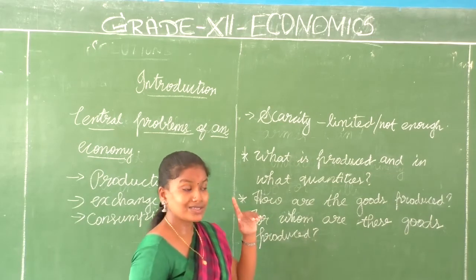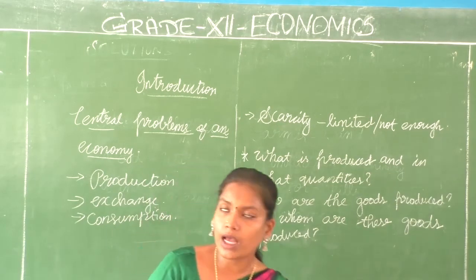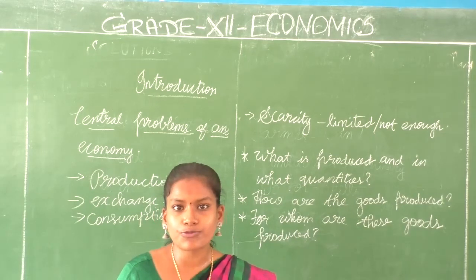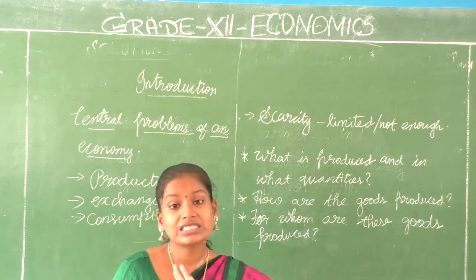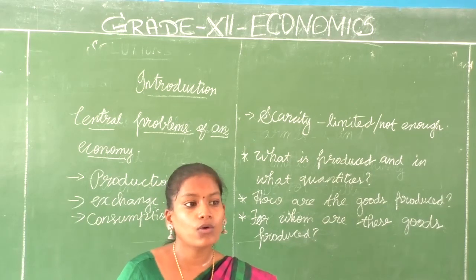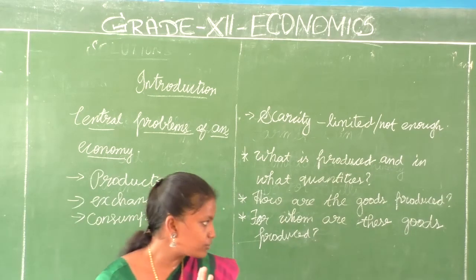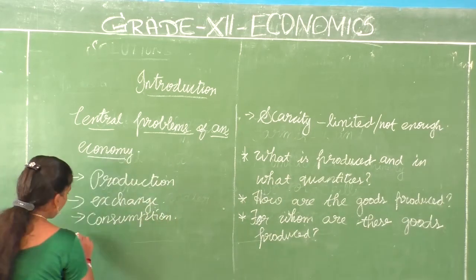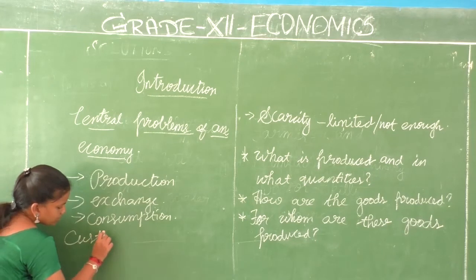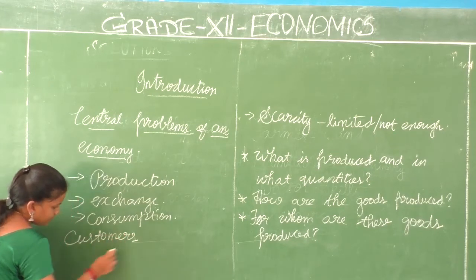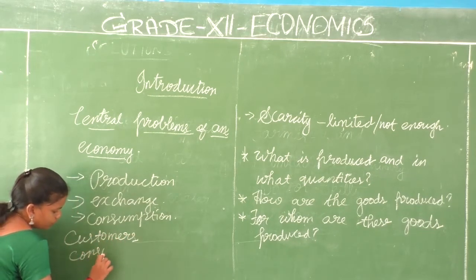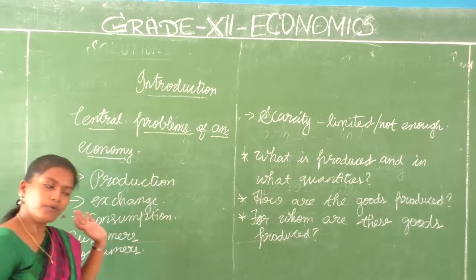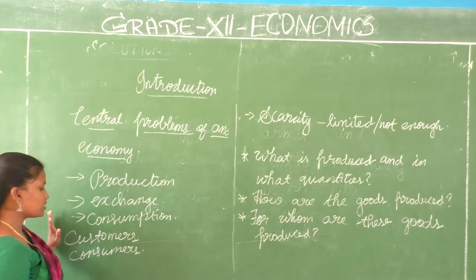We already discussed to whom we are producing based on that. Like that, who are going to be the end users of this product. That also should be decided. Okay, who are going to be the end users. Now we have to know the difference between customers and consumers also. Customers, consumers. Please don't confuse these two terms. Both of them are different from each other.